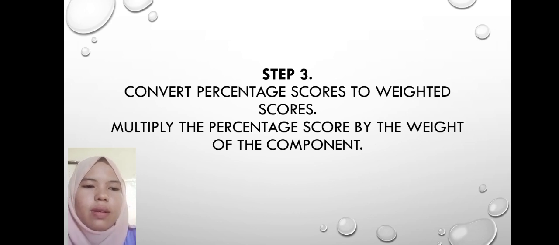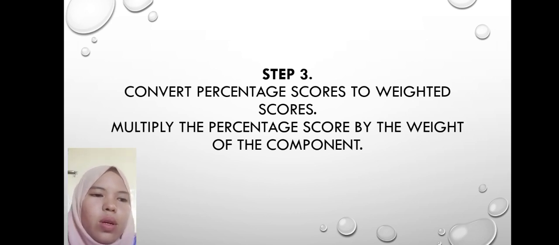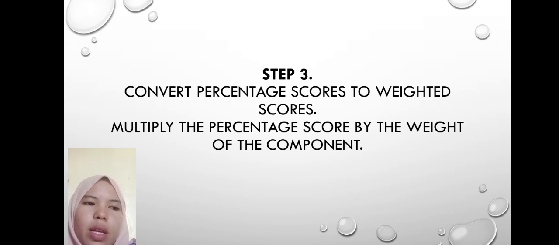Step 3. Convert percentage scores to weight scores. Multiply the percentage score by the weight of the component.